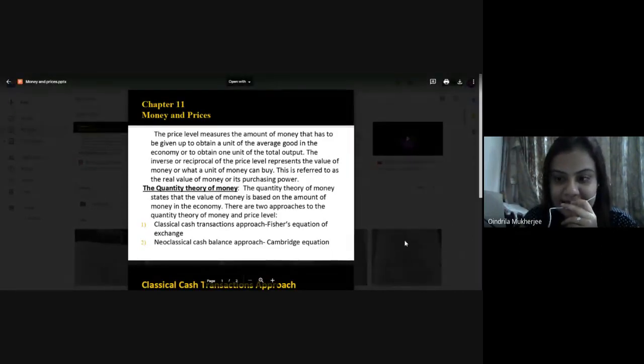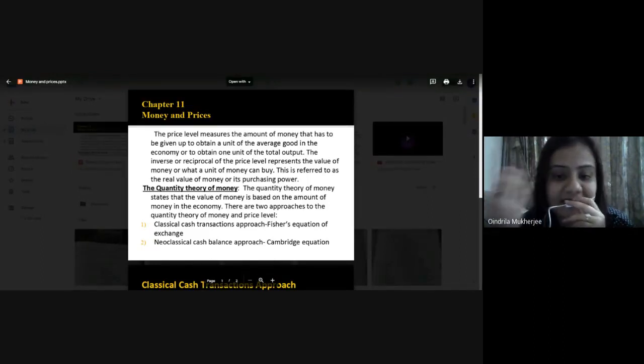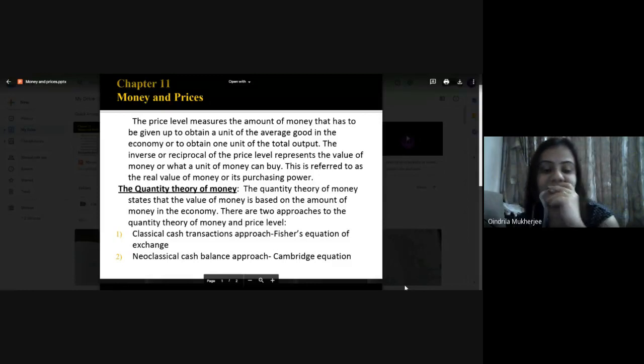Okay. Then next we have the quantity theory of money. So what is basically the quantity theory of money? Now students, this quantity theory of money includes basically two approaches. As I said in the beginning, in this chapter we will learn the two approaches. The first approach, you can see from the slide, is called the classical cash transactions approach. Why is it called the classical cash transactions approach? Because it was based on Fisher's equation of exchange.